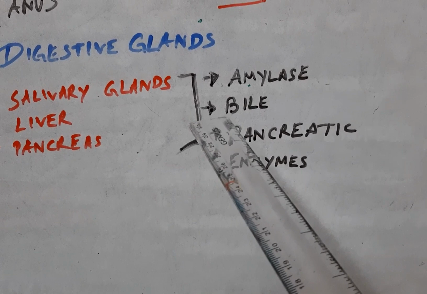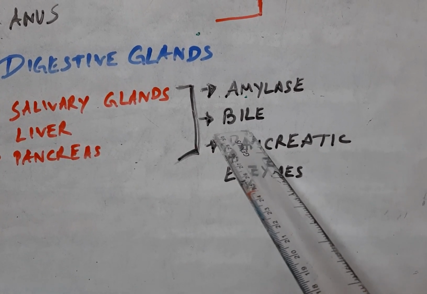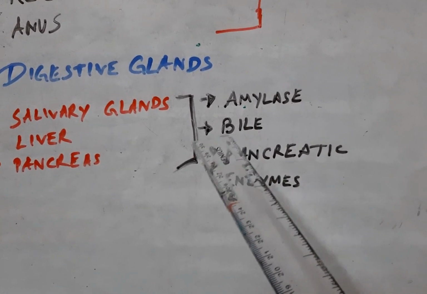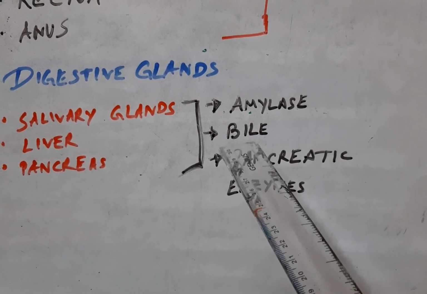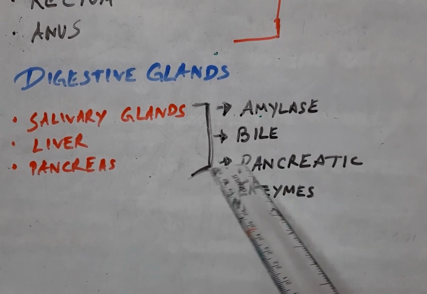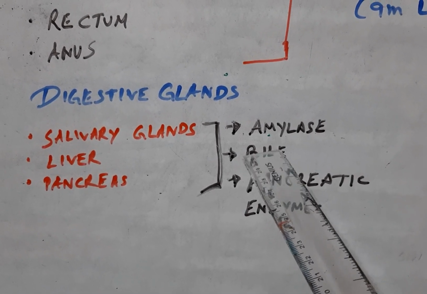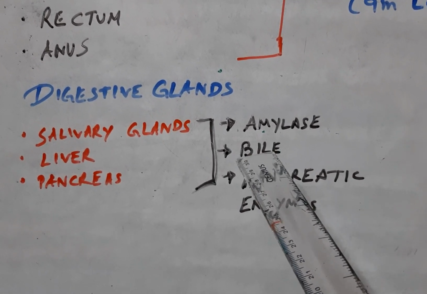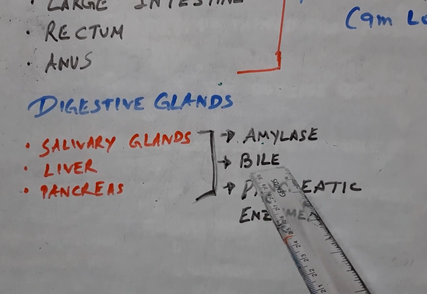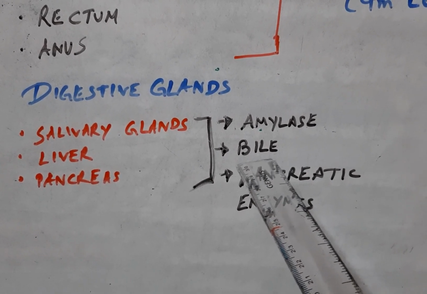Next is the liver, which secretes bile. Bile is a juice, not an enzyme. Bile is alkaline in nature, and it converts the acidic food coming from the stomach to the intestine into basic in nature.